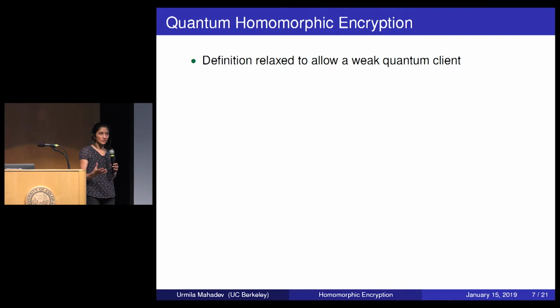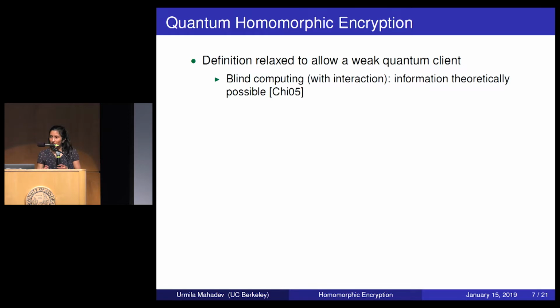And the goal is the same. You want to delegate a quantum computation so the server can't learn anything about it. Now, this question was studied in 2 different settings. In the first, the model was relaxed a bit further to allow multiple rounds of interaction between the client and the server. This was called blind quantum computation, and it was first shown to be possible by Andrew Childs in 2005. So he showed that a weak quantum client can blindly delegate a quantum computation with information theoretic security.